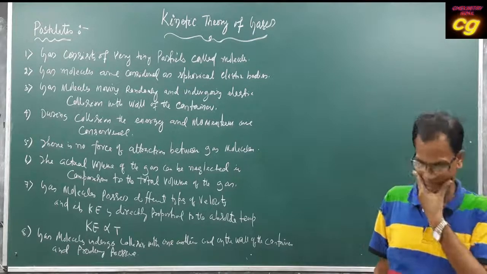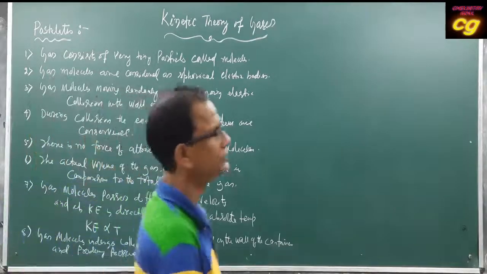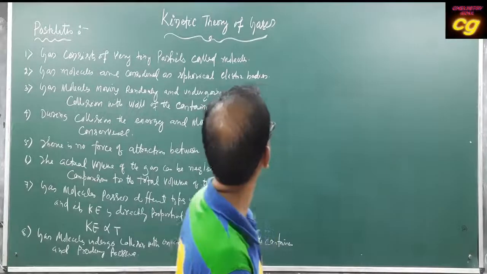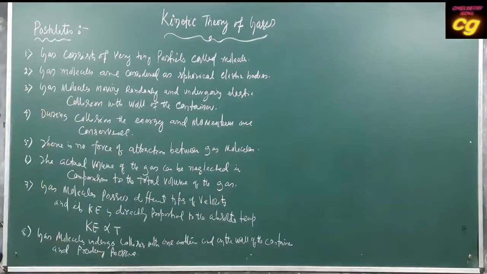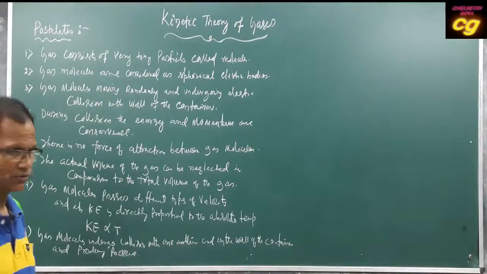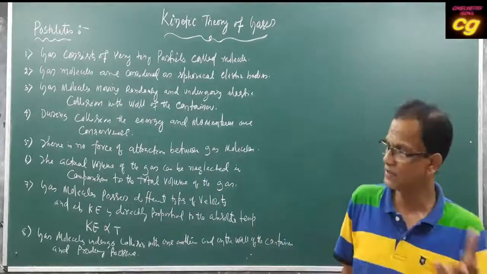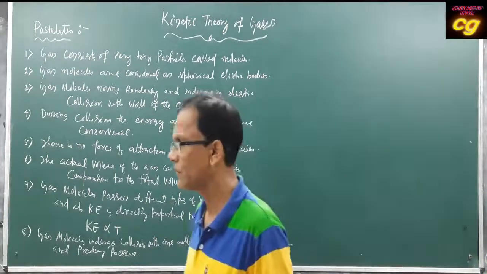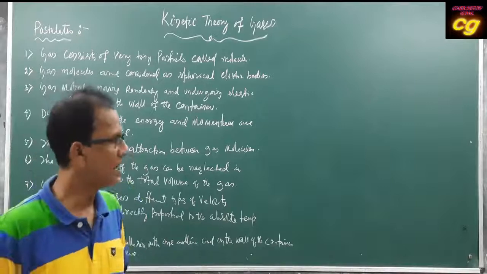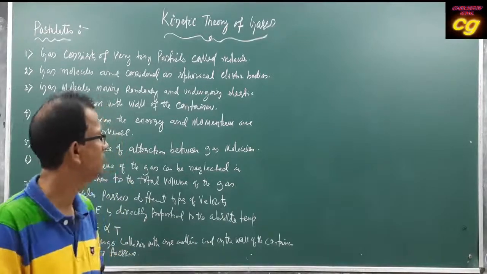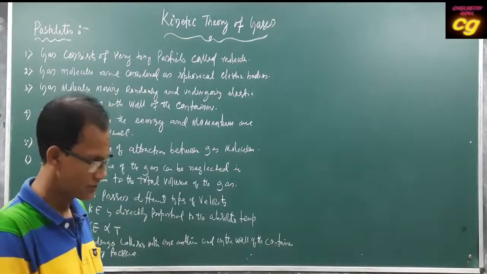We know the properties of the gaseous state depend upon the factors involved. That means it depends upon the condition of the gas enclosed in the particular container.